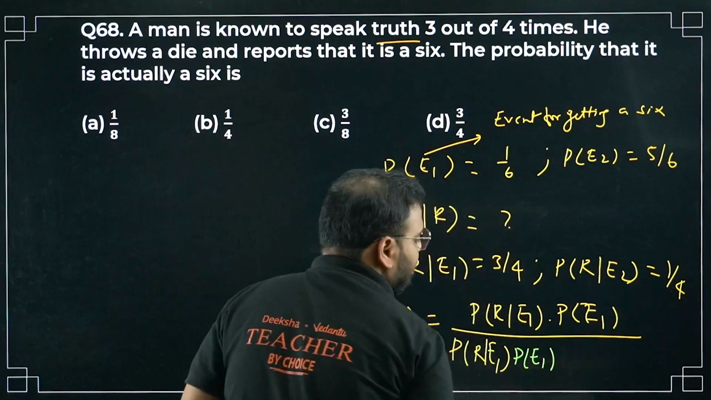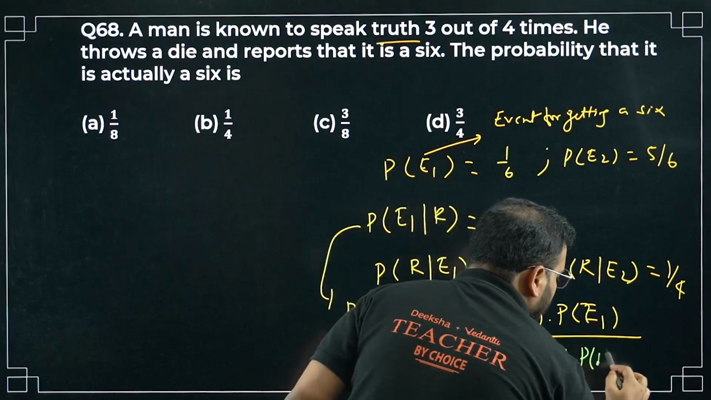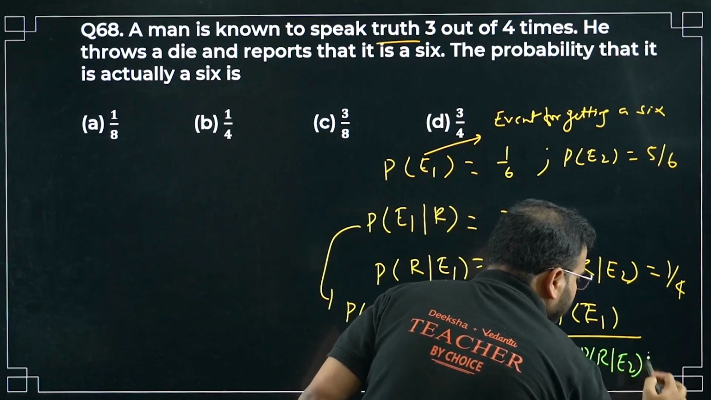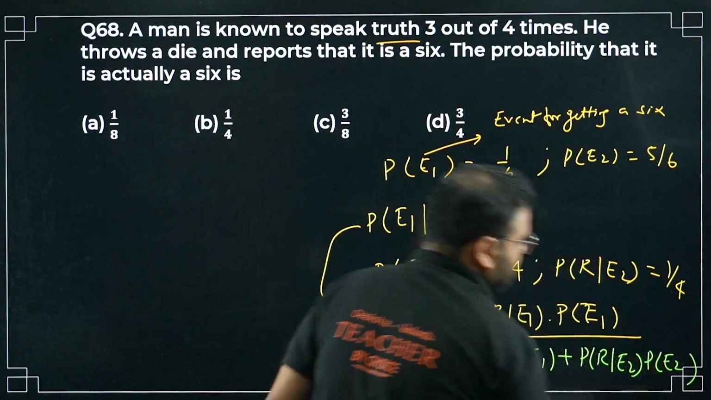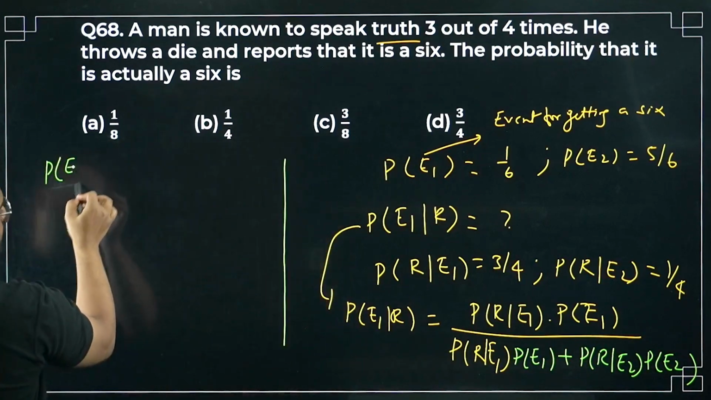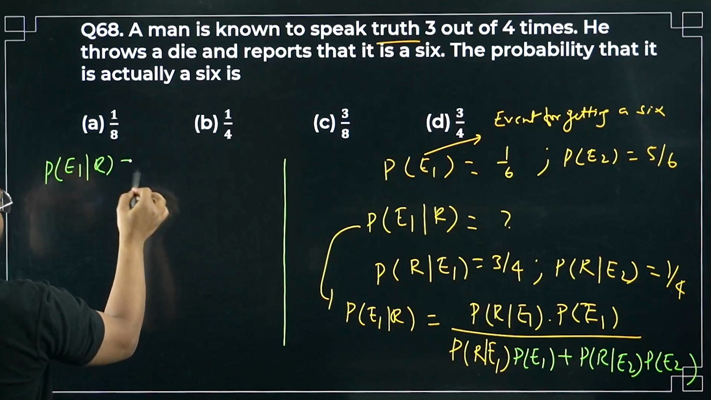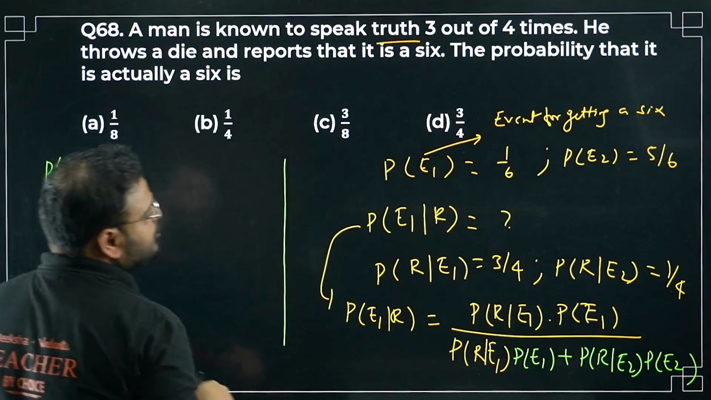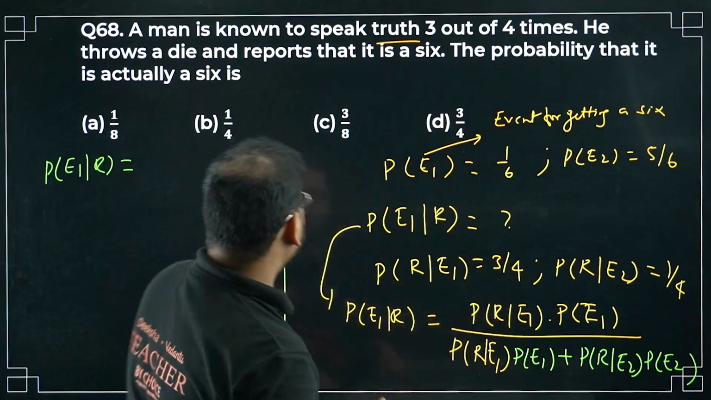PE1, sir, plus PRE2 times of PE2, sir. Okay, what we have now, please check. PE1 R will be given by, we have the values now. This is going to be 3 by 4.